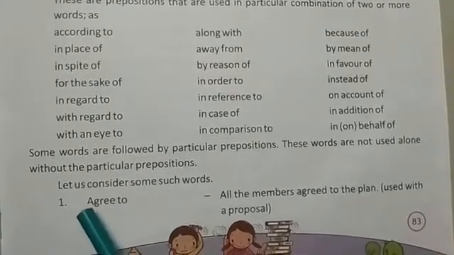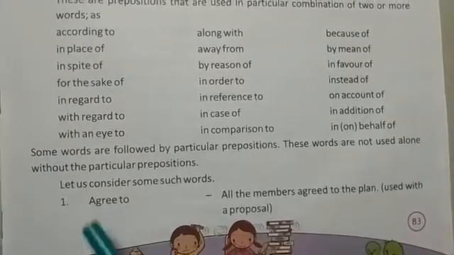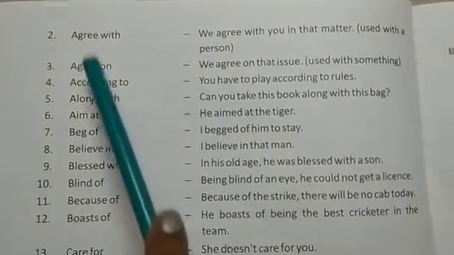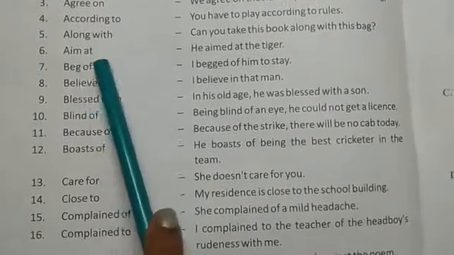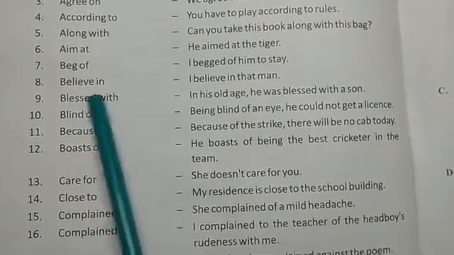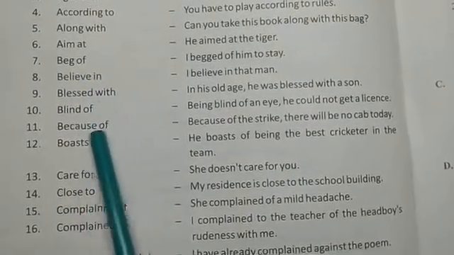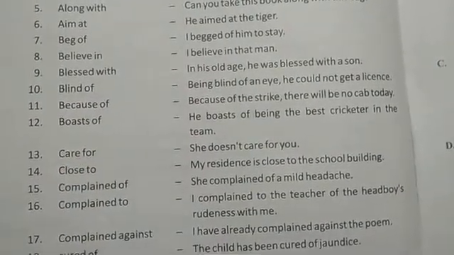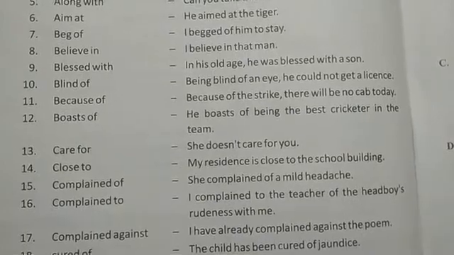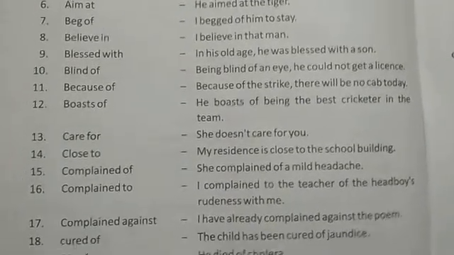Some of them are agree to, agree with, agree on, according to, along with, aim at, beg of, believe in, blessed with, blind of, because of, boast of, care of. These are always used in combination.